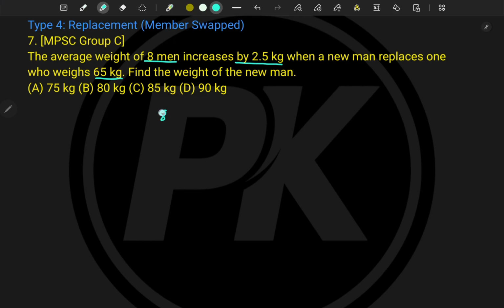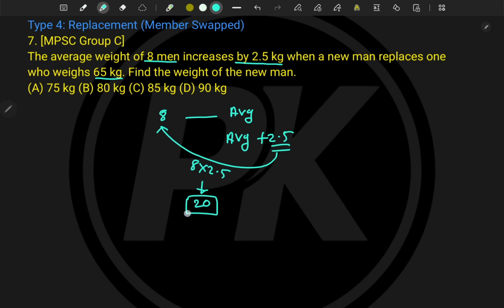Now here, earlier there were 8 men, with some average, but now this average is increased by 2.5 kg, and this 2.5 kg is for 8 men, right? So 8 into 2.5 becomes what? 16 plus 4, 20, right? So 8 into 2.5 is 20. Now the 20 weight is increased for 8 persons.